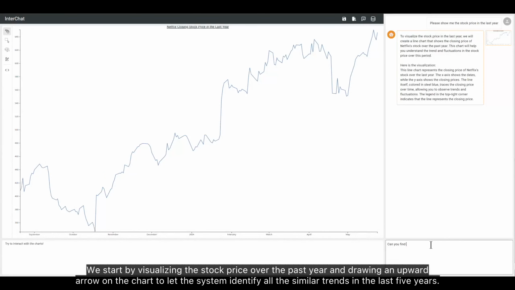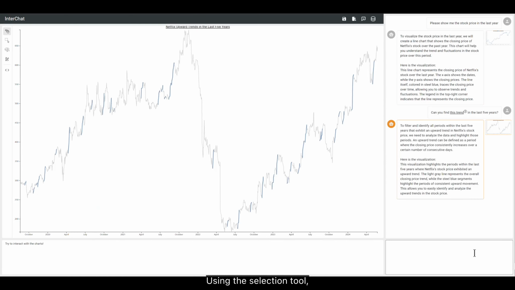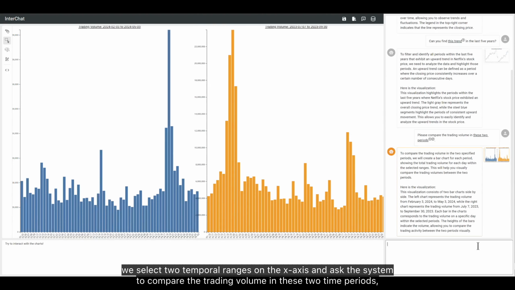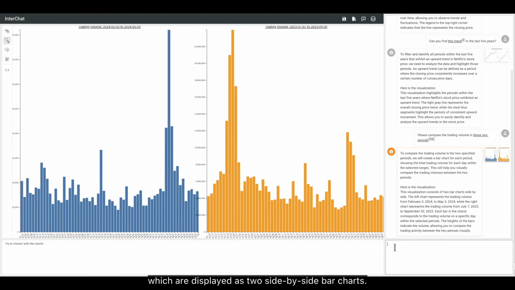Next, we use Netflix stock price data to identify price patterns. We start by visualizing the stock price over the past year and drawing an upward arrow on the chart to let the system identify all the similar trends in the last 5 years. Using the selection tool, we select 2 temporal ranges on the x-axis and ask the system to compare the trading volume in these 2 time periods, which are displayed as 2 side-by-side bar charts.